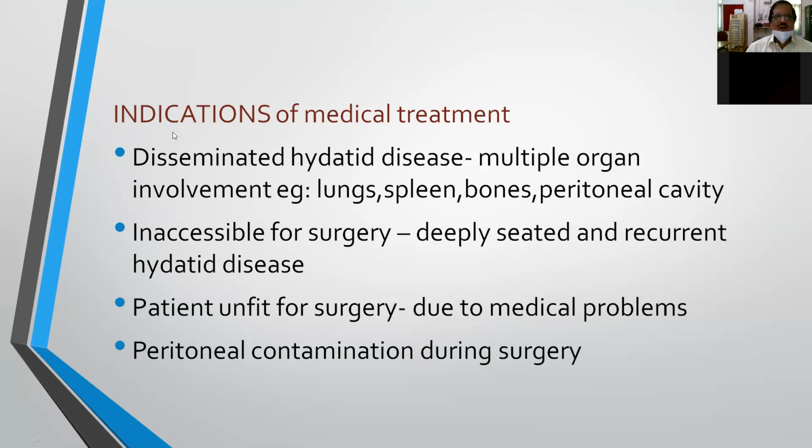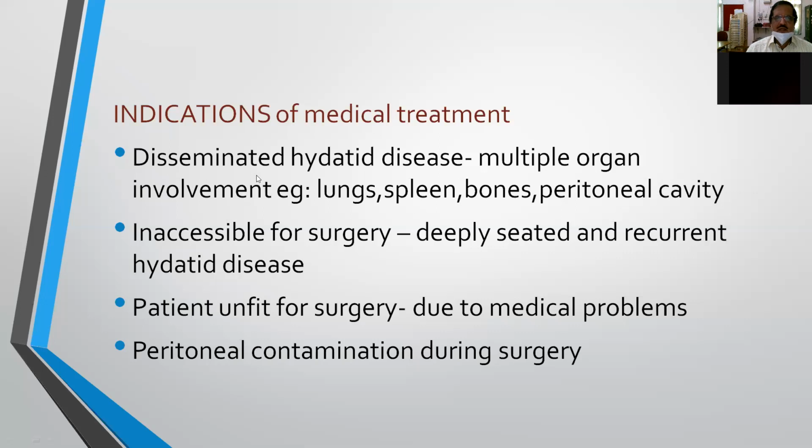But what are the main indications for medical treatment? Number 1 is disseminated hydatid disease, because initially it involves the liver. Next it involves the lungs. Sometimes it may go to the spleen, bones, peritoneal cavity. So it may spread to any organ in the body. So when there is disseminated hydatid disease involving multiple organs where the role of surgery is minimum, we cannot do surgery in every organ.